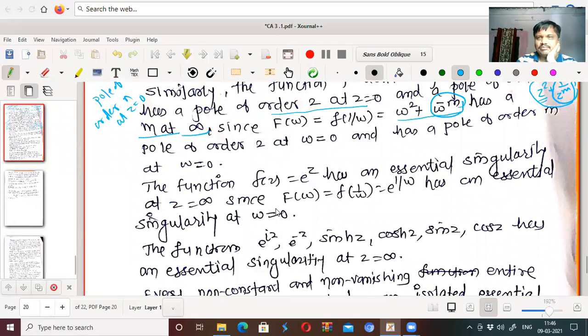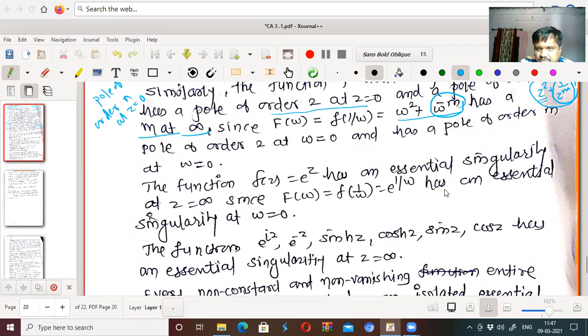Consider the function f of z equal to e to the power z. The function f of z equal to e to the power z has an essential singularity at z equal to infinity, since capital F of w is equal to small f of 1 by w equal to e to the power 1 by w.